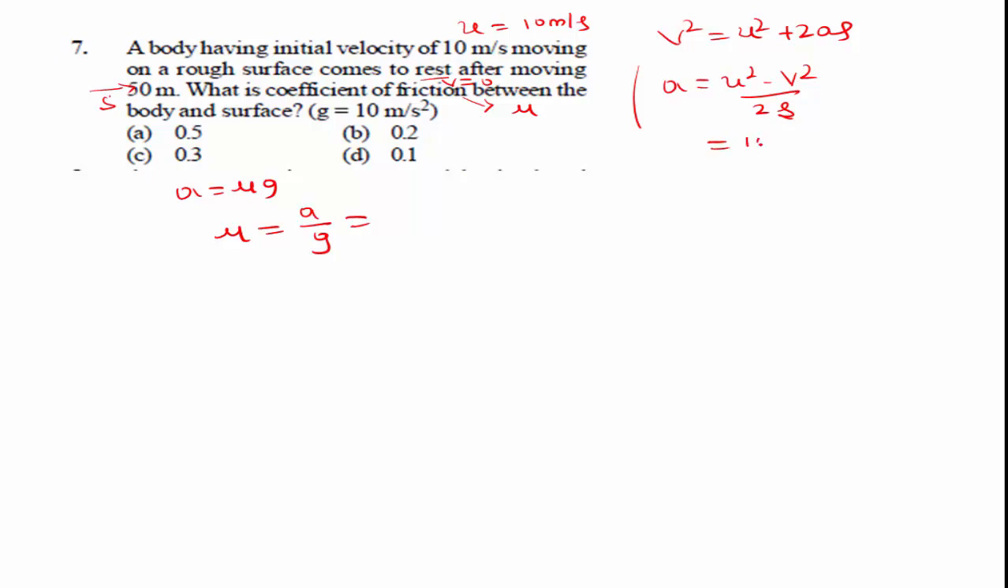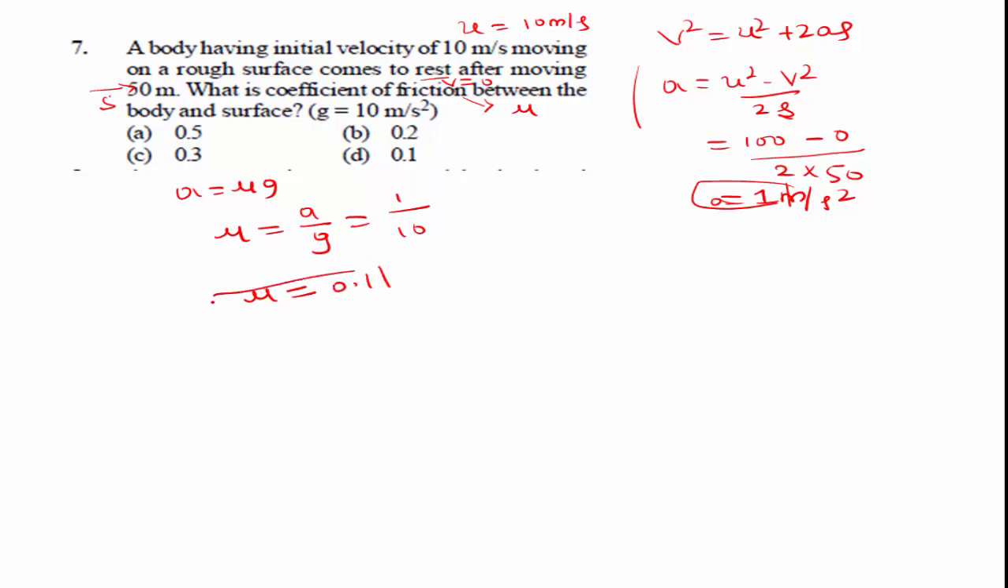Substitute the values. u square is 10 square, 10 into 10, 100, minus v square, final velocity is 0, so 100 minus 0 is 100, divided by 2 into s, distance value is 50 meter, 2 into 50 is 100, 100 by 100 is 1. a is equal to 1 meter per second square. 1 divided by g value, which is 10. Therefore, the coefficient of friction between the body and surface is 1 by 10, that is 0.1. Option D is the right answer.